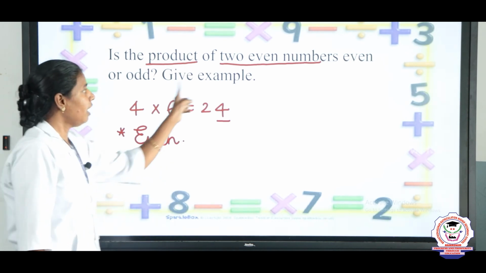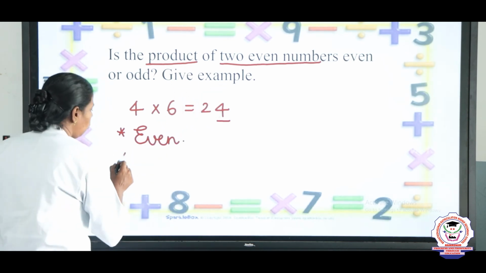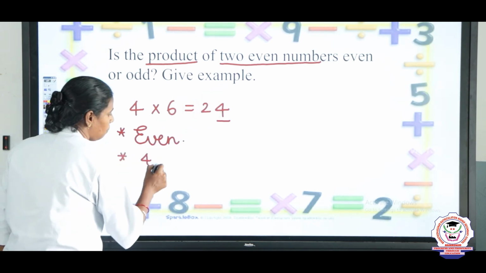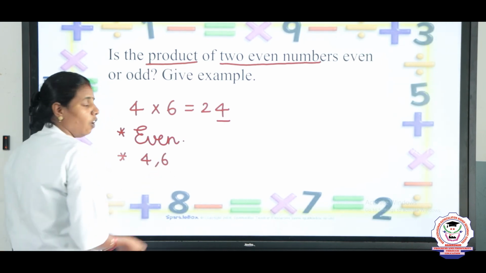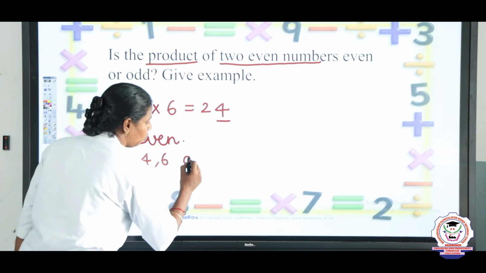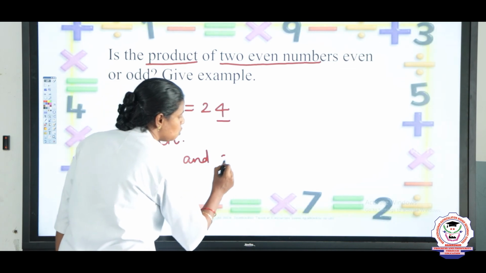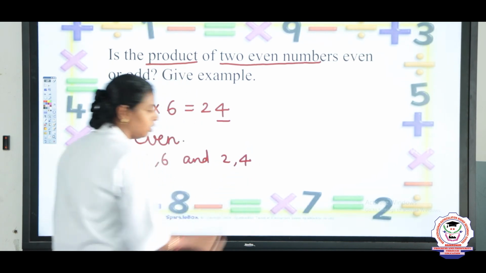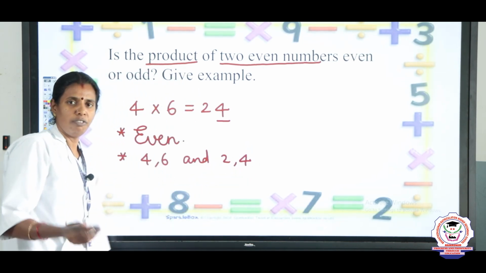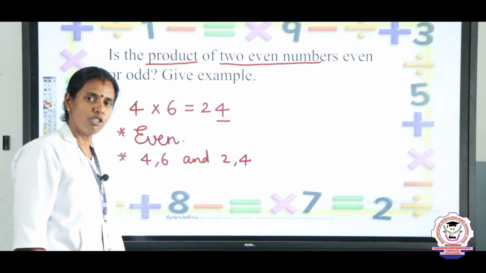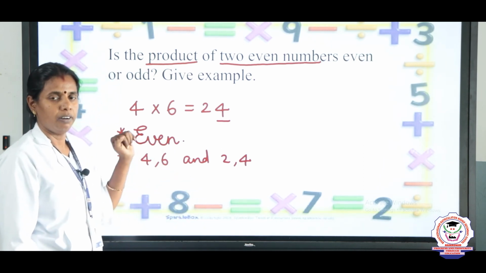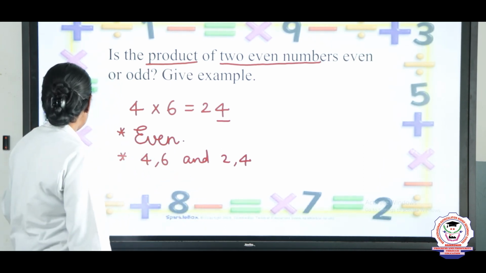Okay. Give an example. So, for example, what number can we give? 4, 6 or whatever number. And what number can we give? 2, 4. 2 into 4. What are 2 4s? 8. 8 is also an even number. Is it clear? Okay. The next last question.